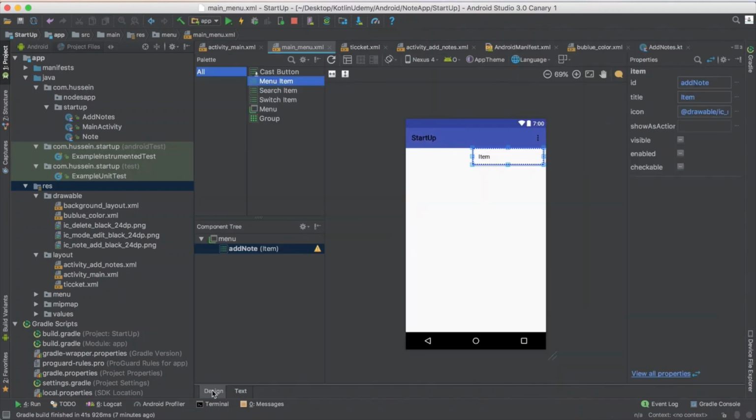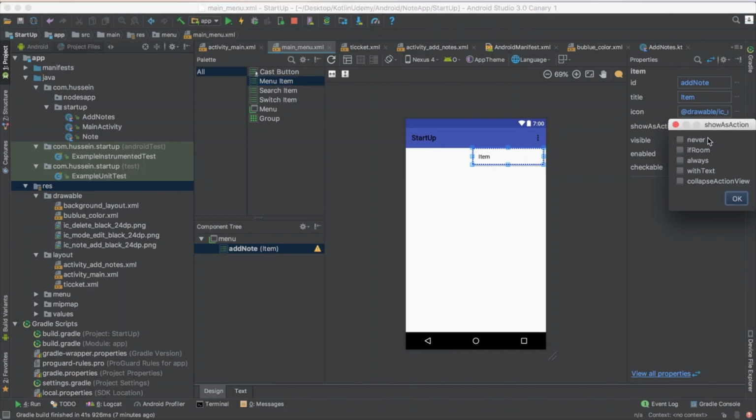So now you see it has been given, but it's not able to show me the image because I didn't tell it how I would like to see it. I click here and select ifRoom. When I select ifRoom, you see it shows me the image. So what do we mean by ifRoom? That means if there is room in the menu, show it. If there is no room, don't show it. Always means always show it, with room or without room.